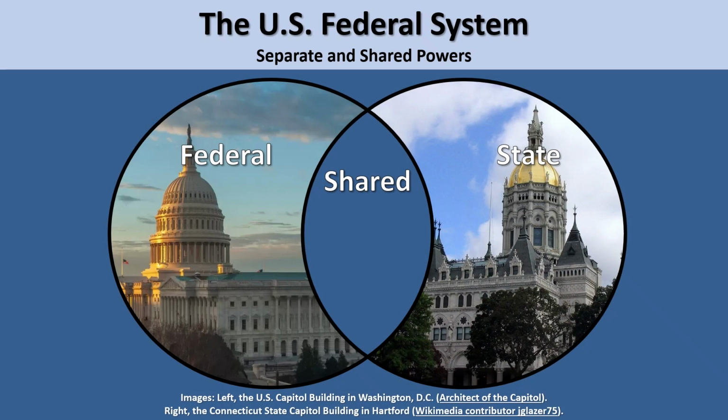In the United States, the federal government and state governments have some separate powers, but they also have some shared powers. For example, both federal and state governments collect taxes and establish courts, so these are shared powers. Other shared powers of the federal government and state governments are the power to make and enforce laws and the power to build roads. The only difference is that the federal government does these things at the national level, while state governments do them at the state level.